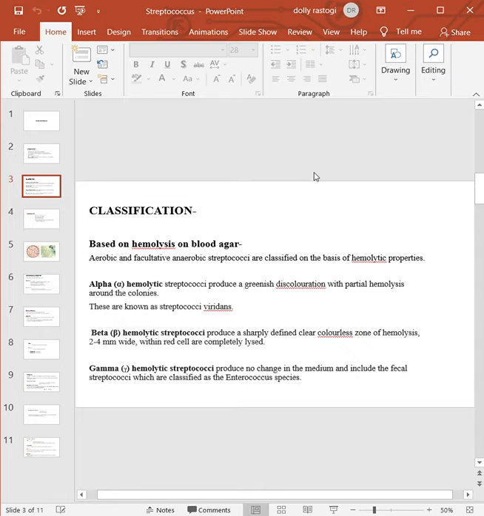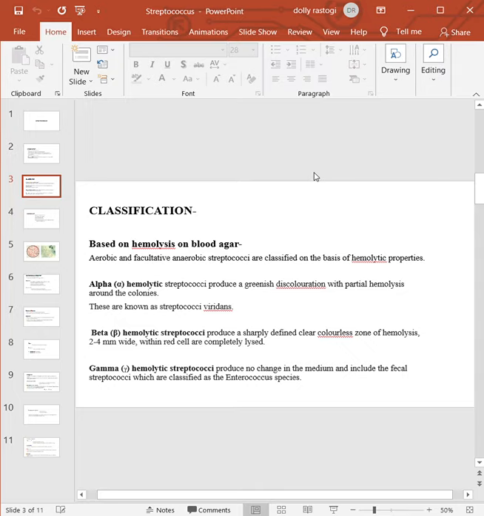Alpha hemolytic streptococci produce greenish discoloration with partial hemolysis around the colonies. They are also known as Streptococcus viridans. Beta hemolytic streptococci produce a sharply defined, clear, colorless zone of hemolysis which is 2 to 4 millimeters wide, and the red blood cells are completely lysed.